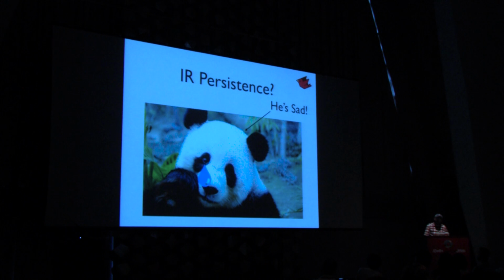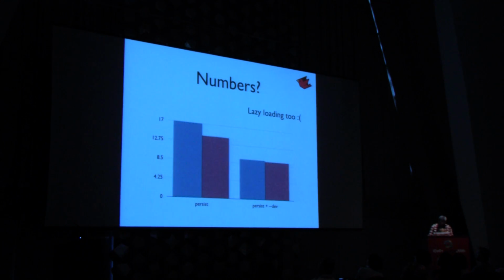Yeah, it didn't work out so well. Here's some numbers running a simple Rails application, going into console and just exiting right away. On the left is running JRuby with just default arguments. The blue line is just doing the full parse, and the red line is actually loading from persisted data. So you can see that we shaved off a few seconds by doing this method.